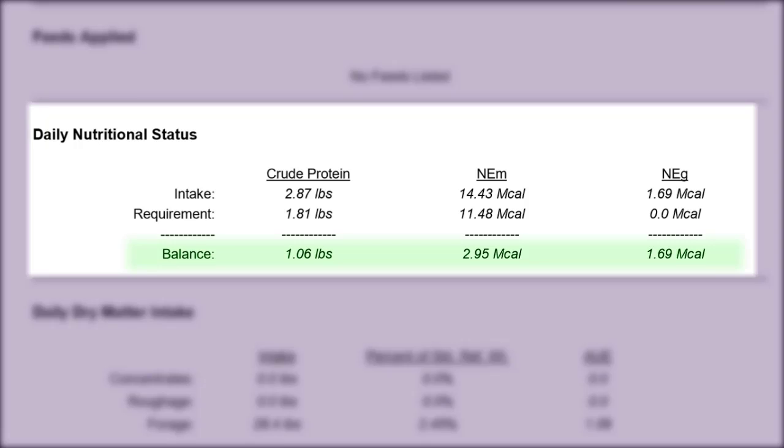The balance row indicates whether or not the intake of crude protein and energy is sufficient for your animal's nutritional requirements. If the balance numbers listed for crude protein and NEM are positive numbers, then the forage your animal is eating is meeting its requirements and your animals are maintaining or gaining weight. Notice that if there's a positive balance for NEM, a portion of that balance is applied to NEG. However, not all of the excess NEM balance can be applied to NEG. This is because of energy waste or loss. For example, heat and/or methane production from the animal can result in losses of net energy.